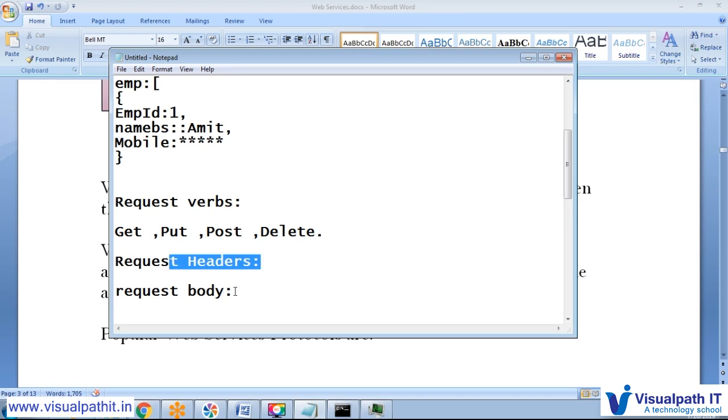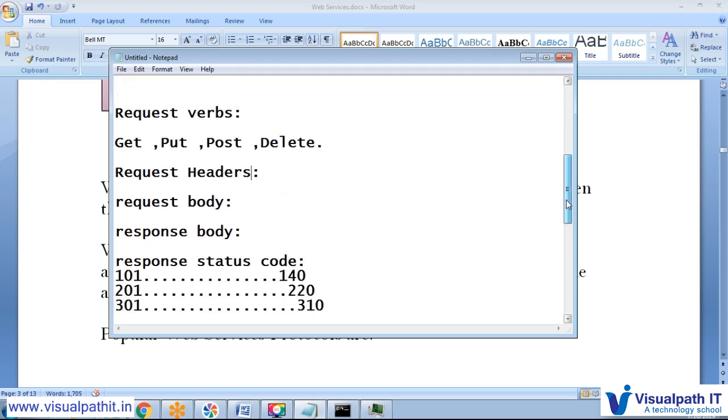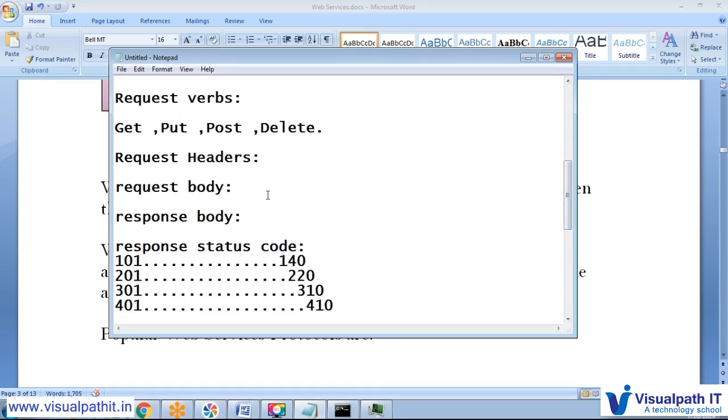Just think of it as an envelope with 2 things, headers and body. In the body we put exactly what we would like to consume and produce. In the header we push the information related to the particular request or response. So these 2 things are clear. Next is the response body. The request body is generated by the client, but the response body is generated by the server. It is the same kind of body, with what to consume and what to produce.